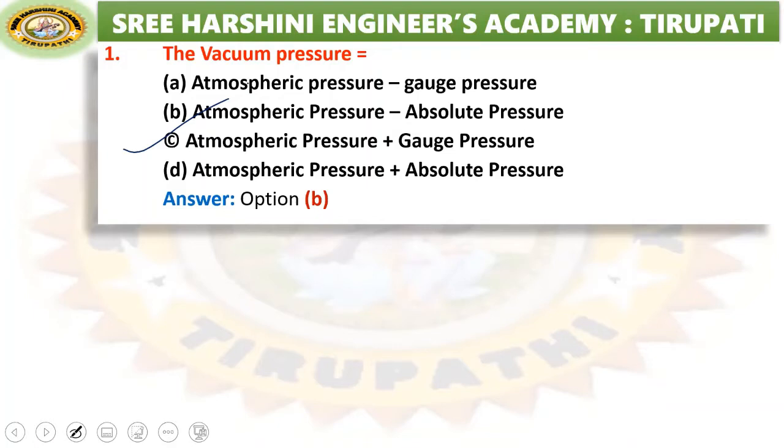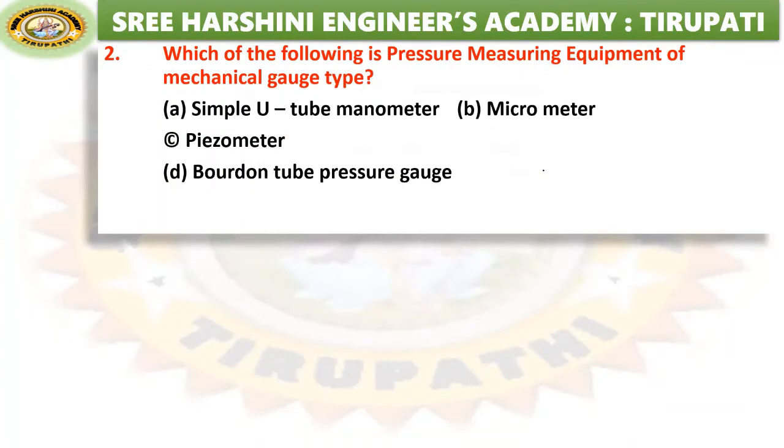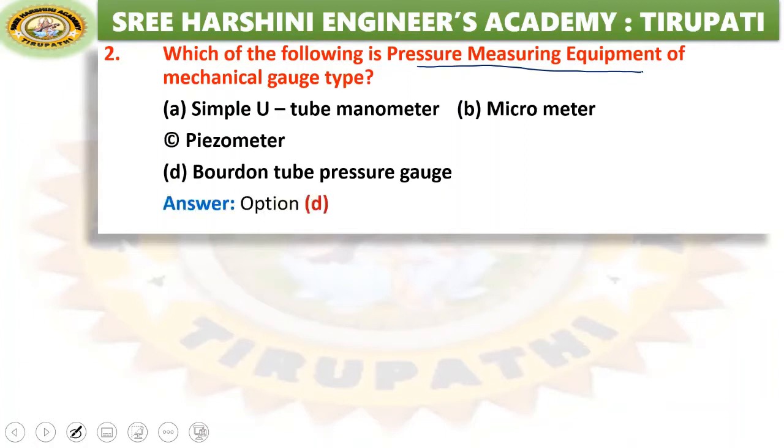Coming to the second question. Which of the following is pressure measuring equipment of mechanical gauge type? Simple U-tube manometer, micrometer, piezometer, Bourdon tube pressure gauge. See the answer, Bourdon tube pressure gauge is the right answer.